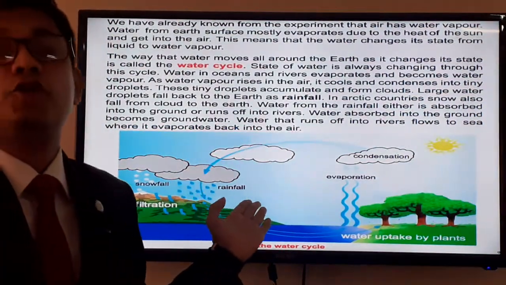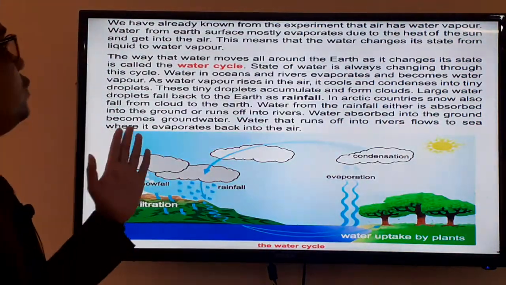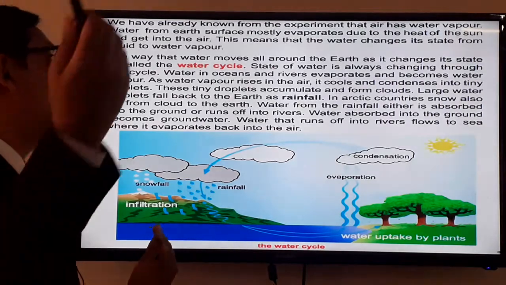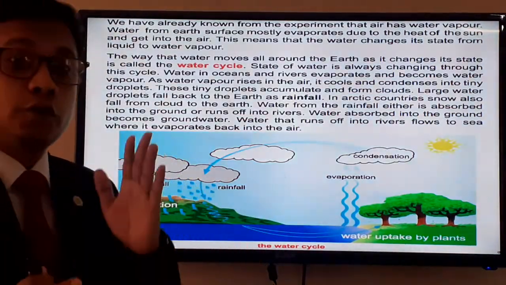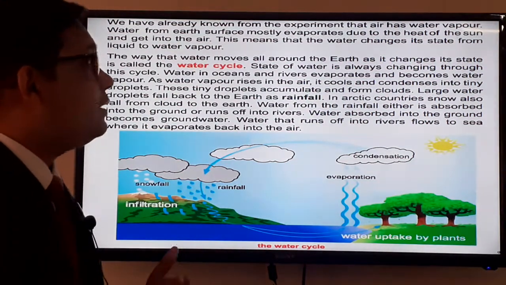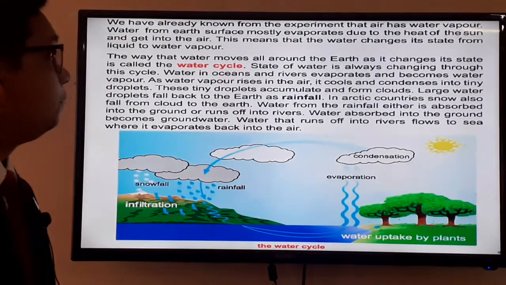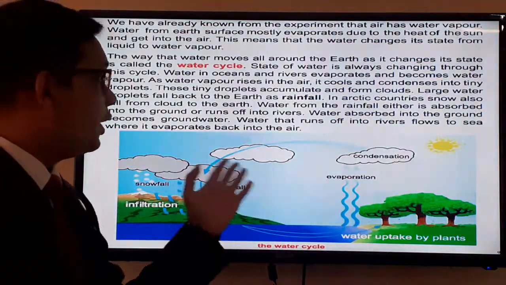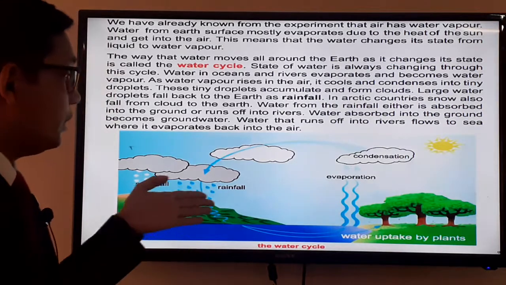Okay, so have a look. This page belongs to your textbook. I have added it also. Look at this. What is written in your textbook? The way that water moves all around the earth and changes its states is called the water cycle. I'm repeating: the way that water moves all around the earth and changes its state is called the water cycle. Look, the state of water is always changing through the cycle. So in this particular picture, we can see what is happening through the water cycle. As I said earlier, I am repeating for you. Listen, this is the source.